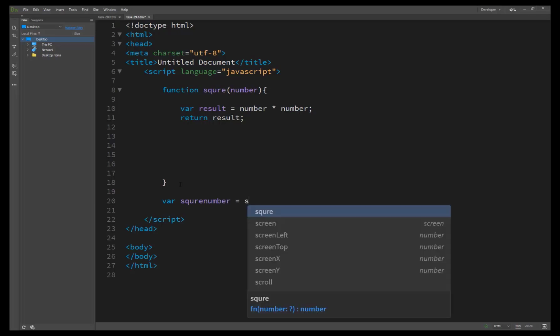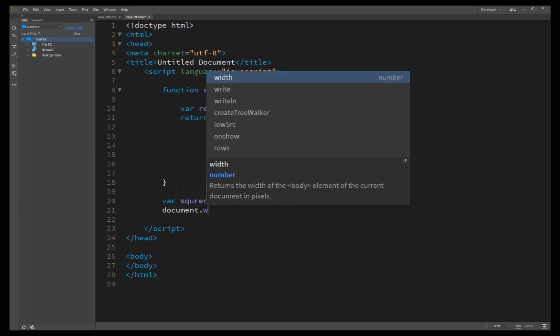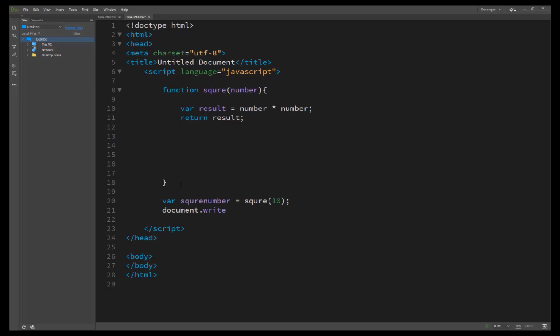We call it as square. We are just calling our function. Inside the function we are passing the value 10, and now we write document.write, printing our value on the screen. Here we pass our variable, the square number. So we copied it and pasted it, and now you will see the result.